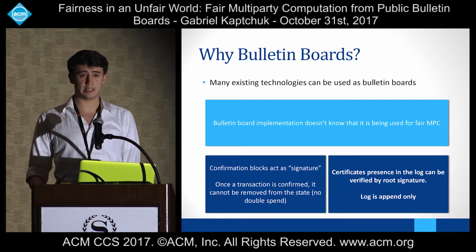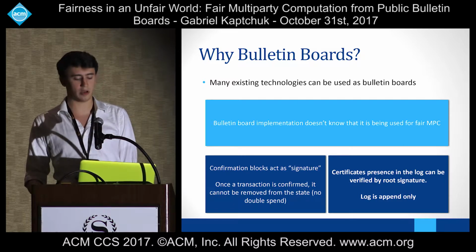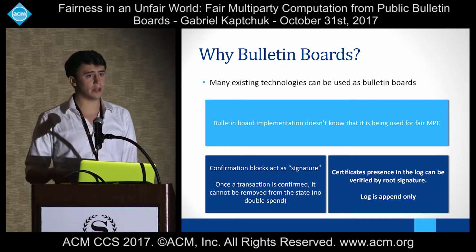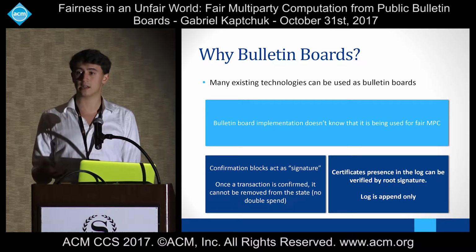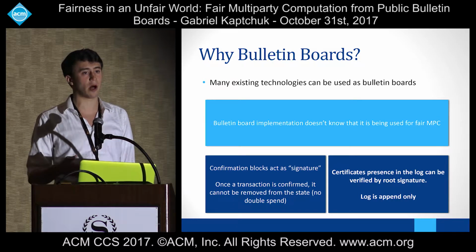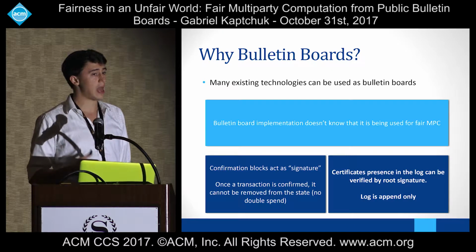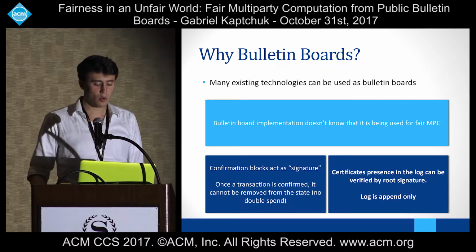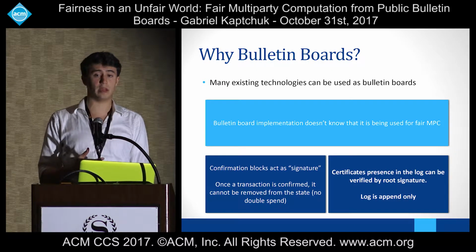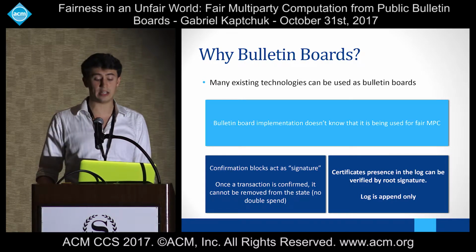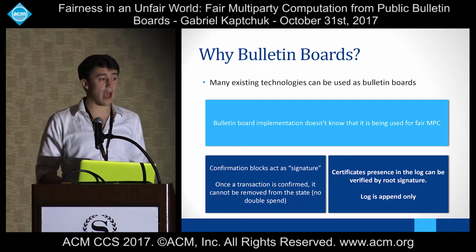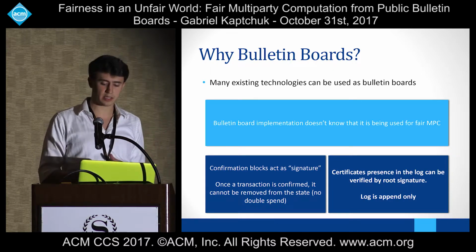The first example of this is blockchains, particularly Bitcoin and Ethereum as examples. And instead of using a traditional signature, they use confirmation blocks as signatures, right? Once a certain number of confirmation blocks have been appended to the chain after the transaction in question, we consider that message to be immutable. It's part of the blockchain forever. And because of the decentralized nature of the blockchain, everybody has access to it. So that's that public piece.